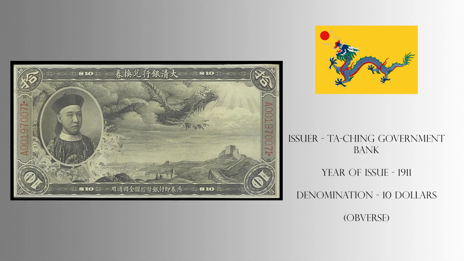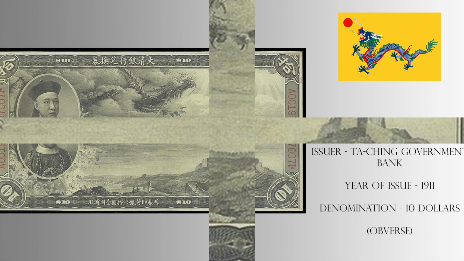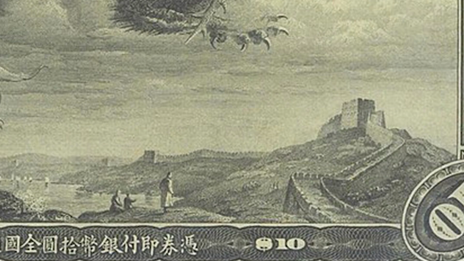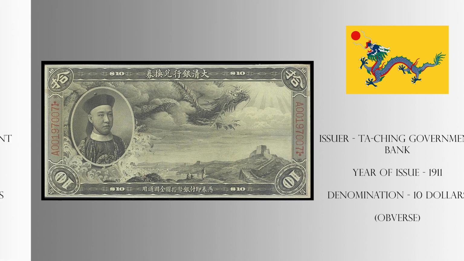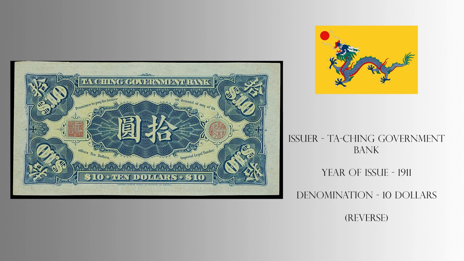Moving on, the third banknote is the $10 note from this series. The obverse, much like the previous two notes, features Zai Feng and a dragon. The background depicts a section of the Great Wall of China with a few civilians viewing the Great Wall. Unlike the previous two notes, the right and left sides feature serial numbers, as this was the only note issued from the series. The reverse is a plain one and depicts the denomination and name of the issuer.